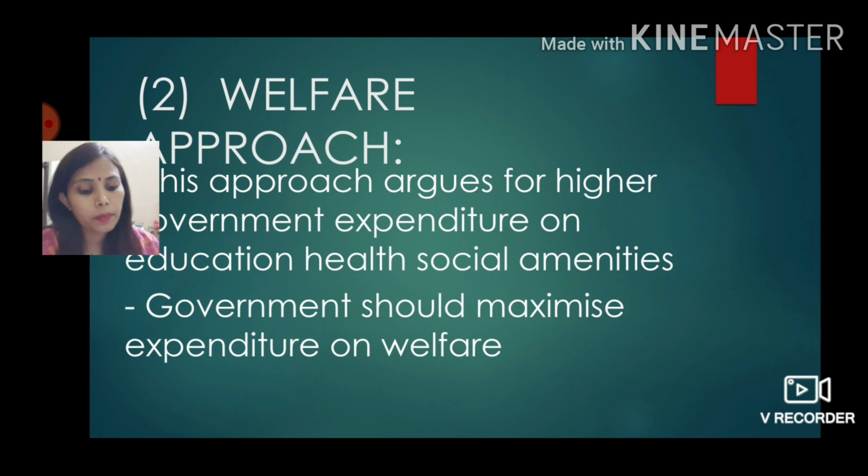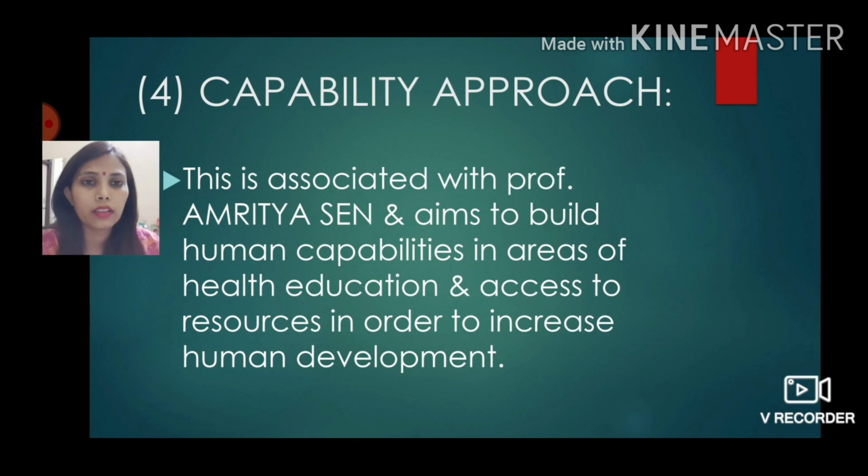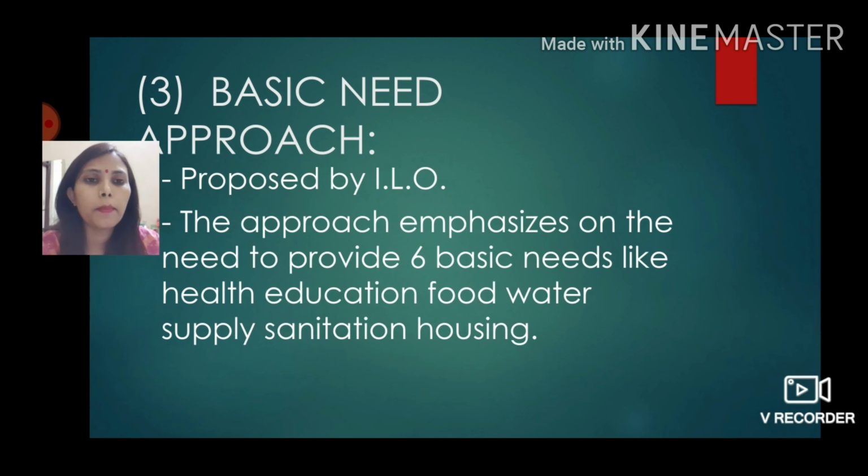Third is the basic needs approach. This was proposed by ILO, the International Labour Organization. According to this approach, the basic needs are first health, second education, third food, fourth water, fifth sanitation, and sixth housing.